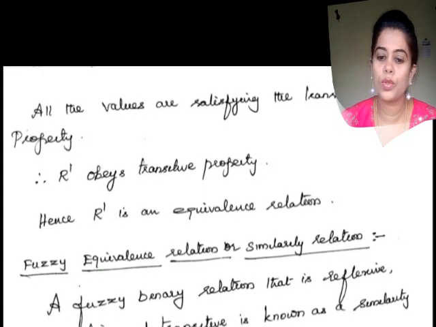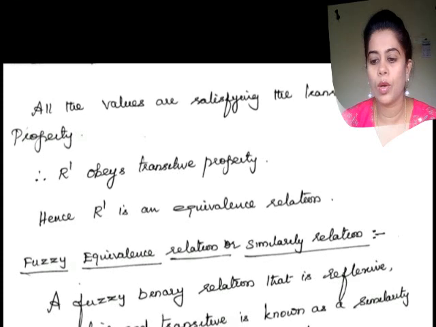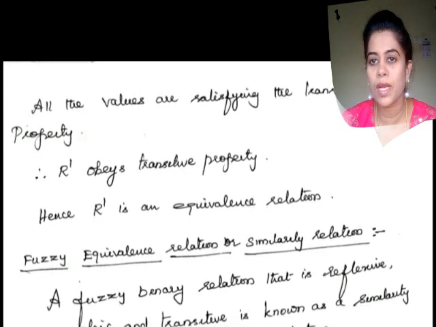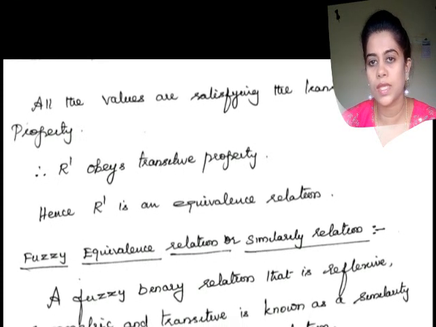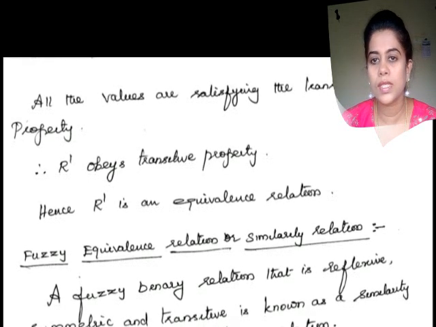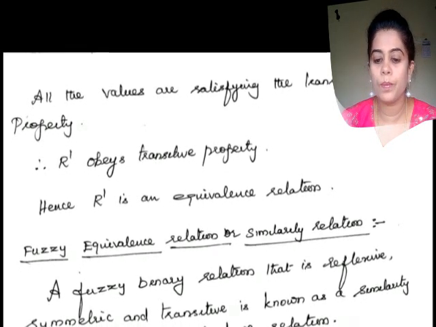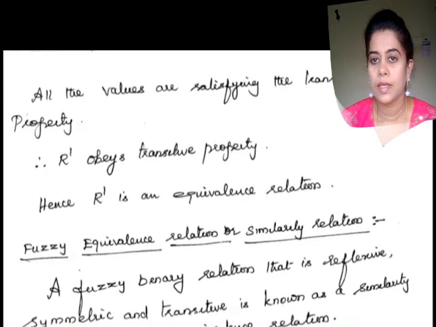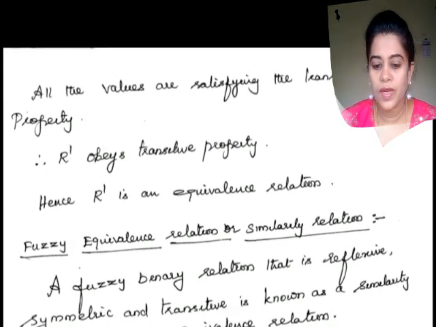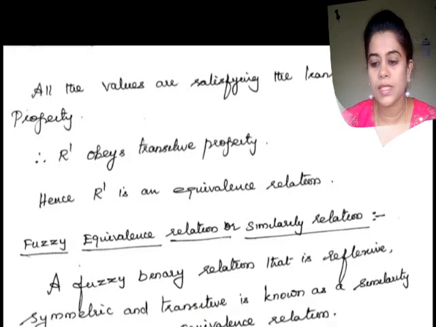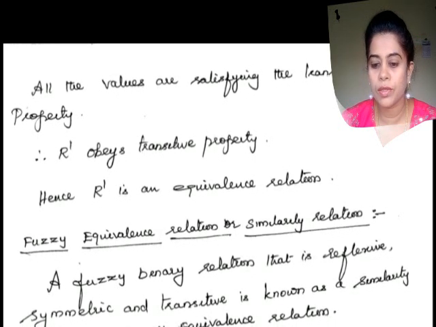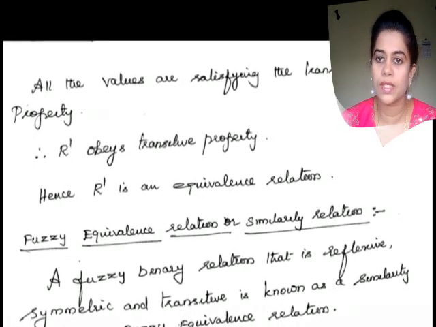So next we move on to fuzzy equivalence relation, otherwise called similarity relation. A fuzzy binary relation that is reflexive, symmetric and transitive is known as similarity relation or fuzzy equivalence relation. This is the definition.